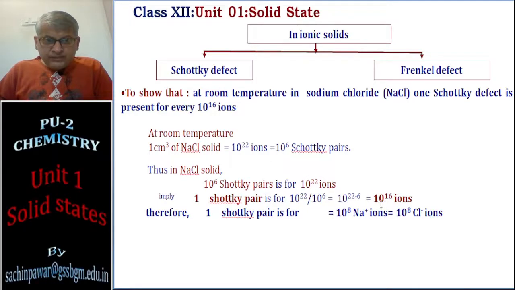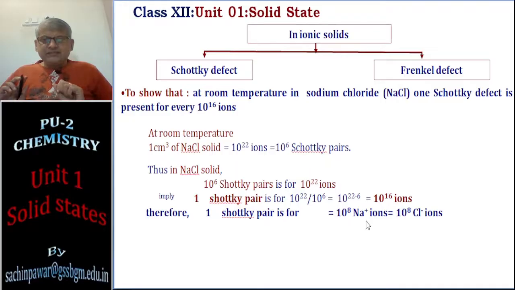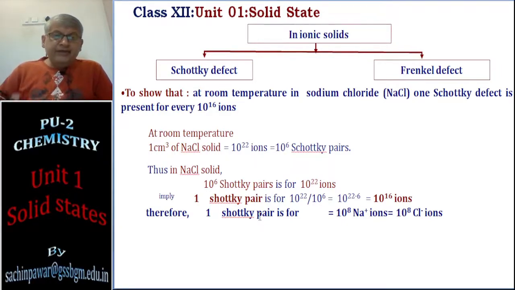Now when I say 10 to the power 16 ions, 16 can be split as 8 plus 8. So one Schottky pair is for 10 to the power 8 Na plus ions and 10 to the power 8 Cl minus ions. That's it. That is about the Schottky defect calculation. Practical proof regarding Schottky defect: they have actually found out how many Schottky defects are there. Like that, a Frenkel defect is also found out, but it is not there in the government text, therefore I am not explaining it.